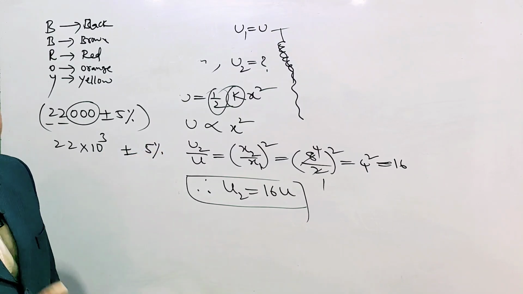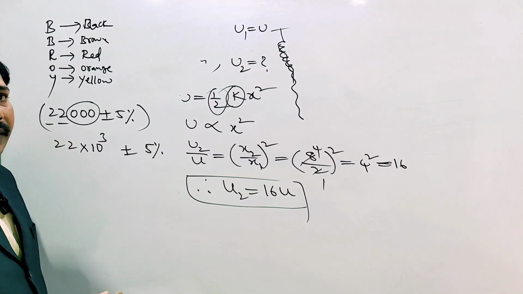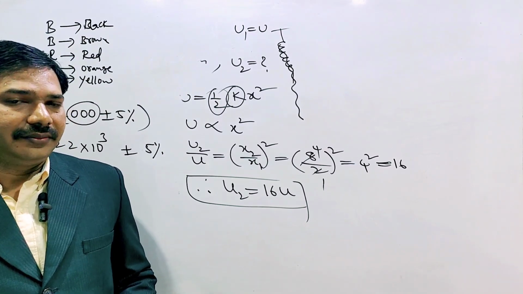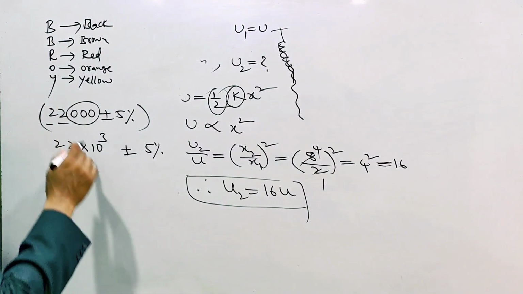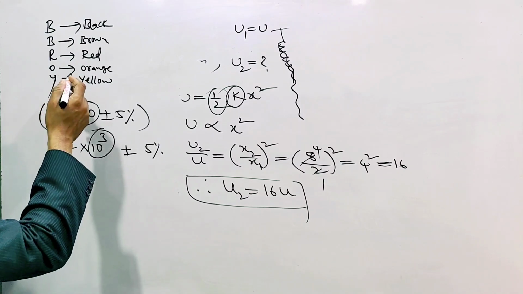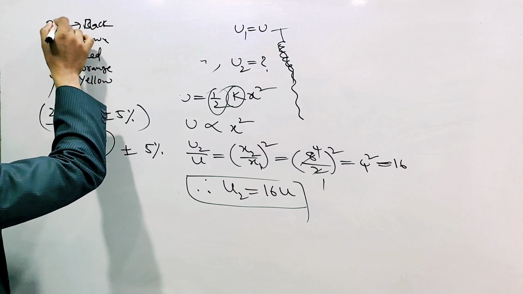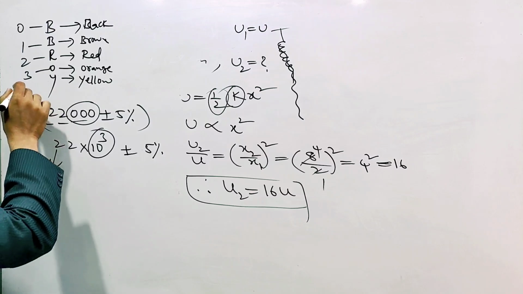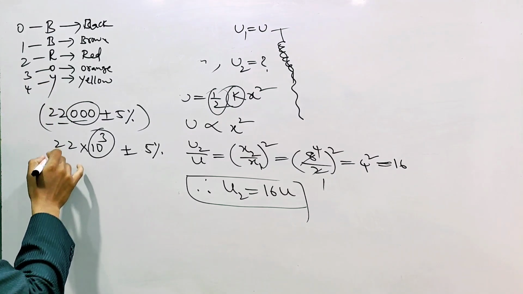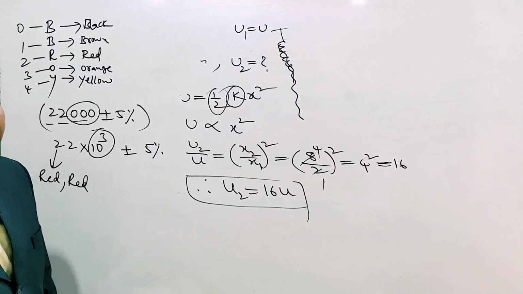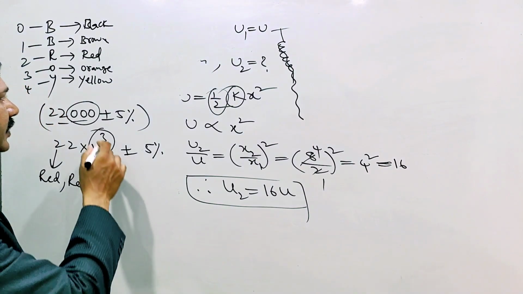Third color they're asking. Remember here, the first two are normal digits only. As digits we have to take. But the third one we have to take as a multiplier. Yeah, 3 zeros. 3 zeros means what? 10 power of 3. Which multiplier color? So here 2, we no need red. They are not asking. First two, third one asking. Black is 0, brown is 1, red is 2, and orange is 3, yellow is 4. Third one is what? 10 power of 3.